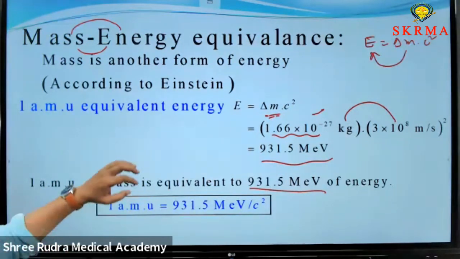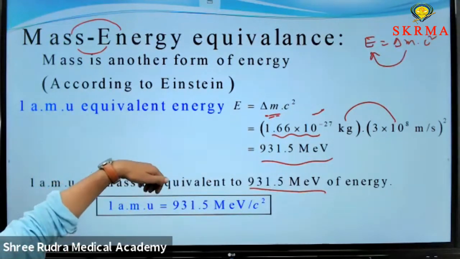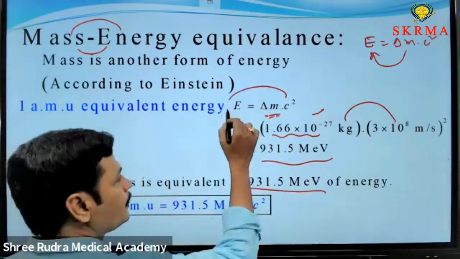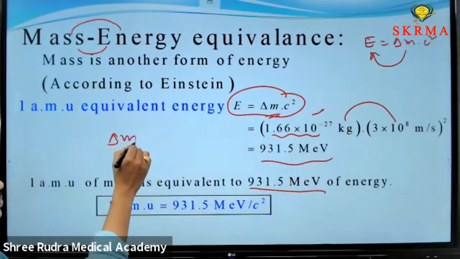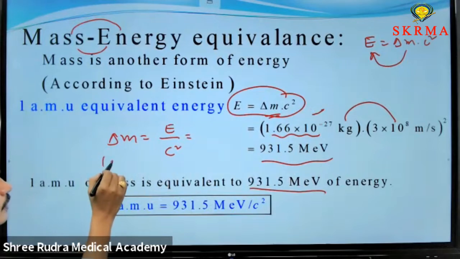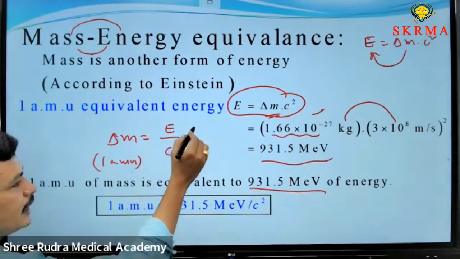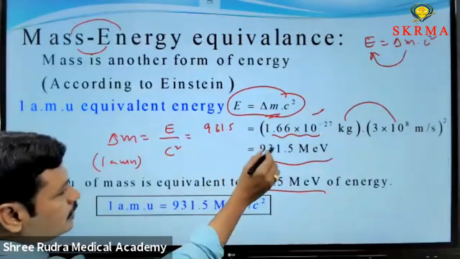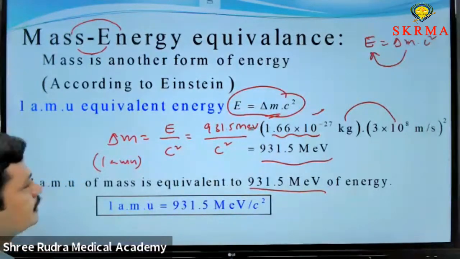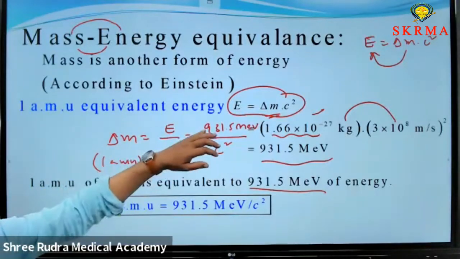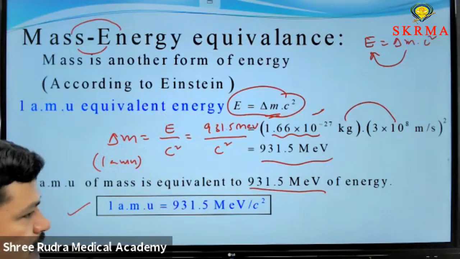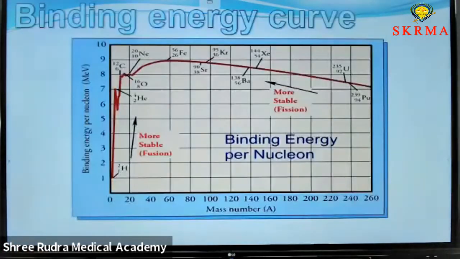1 AMU can be expressed like this: 1 AMU equals 931.5 MeV by C square. If you move delta M in this equation, delta M equals E by C square. For 1 AMU, the energy is 931.5 MeV according to this calculation, so delta M is 931.5 MeV by C square. That's why 1 AMU equivalent equals 931.5 by C square also. You can express it like this also. This is mass energy equivalence. It's a very important concept.